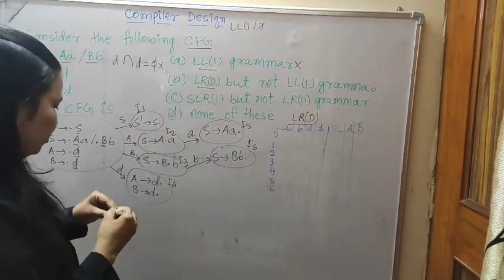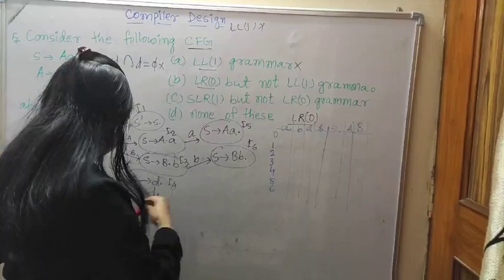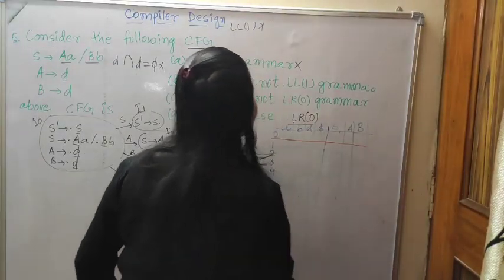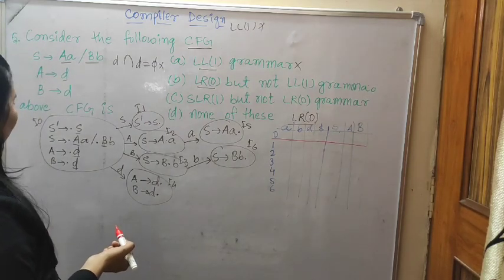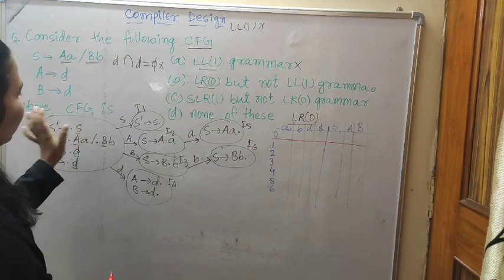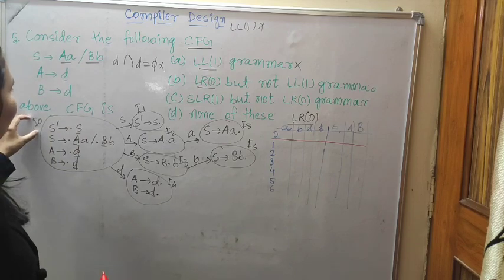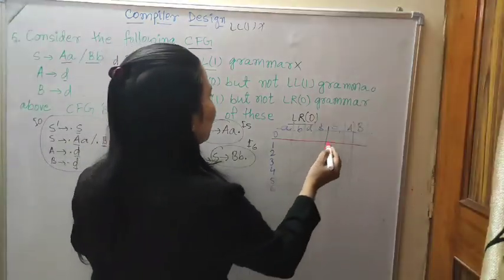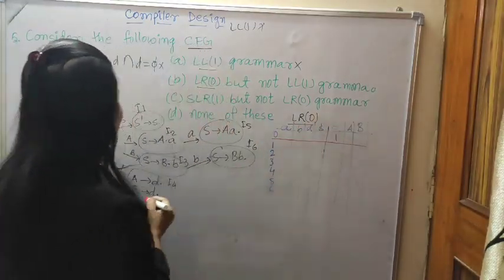Okay. Now, in the I0, we will check it. First, is any reduced form there? No. So then from the I0 we are going to I1 of S. So then in the goto part, in the S place, write 1.